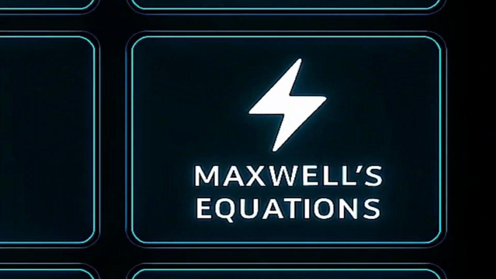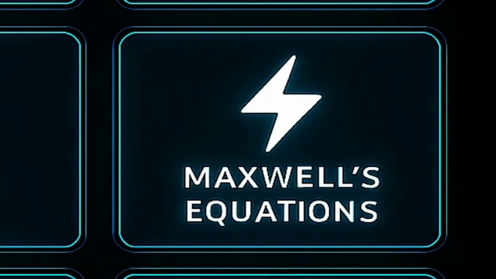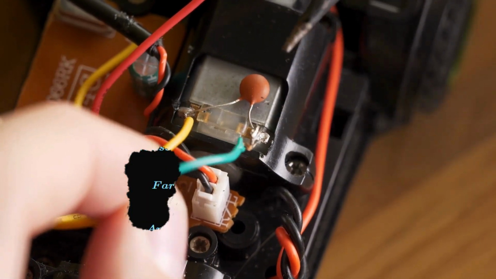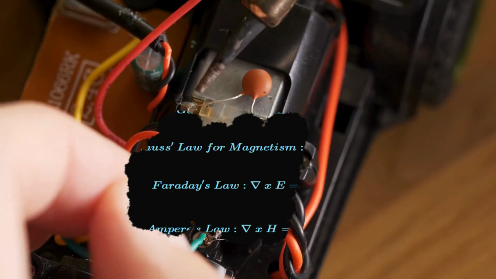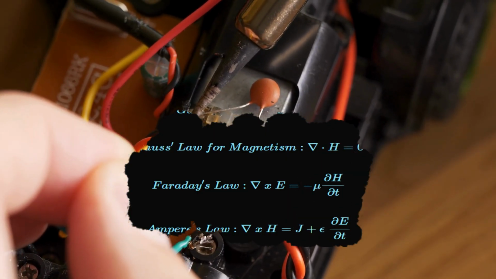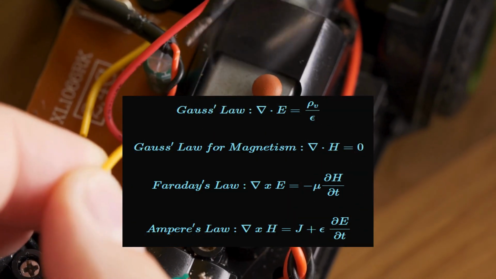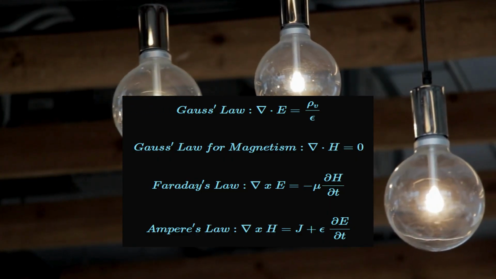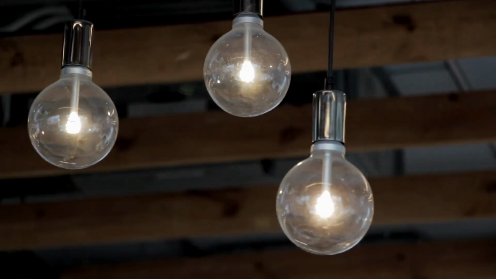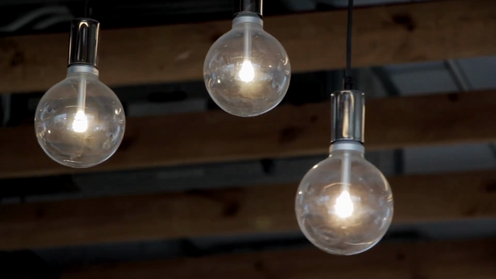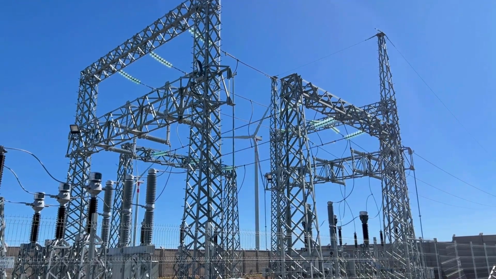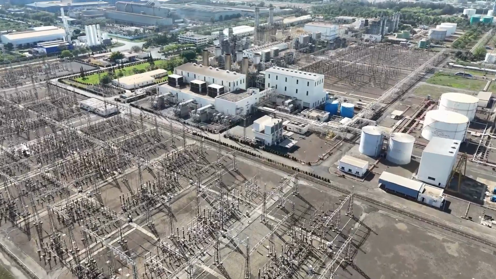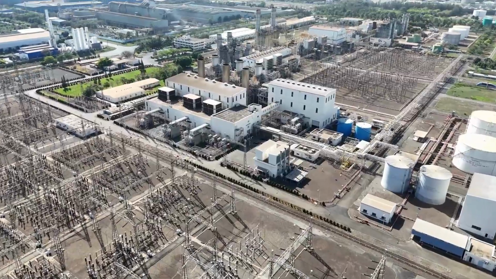Our next set of equations laid the groundwork for our entire modern technological world. They aren't just one, but 4 coupled equations known as Maxwell's equations. Developed by James Clerk Maxwell in the 1860s, these equations unified electricity, magnetism, and light into a single, comprehensive theory of electromagnetism. In essence, they describe how electric charges create electric fields, how moving charges, currents, and changing electric fields create magnetic fields, and how changing magnetic fields create electric fields.